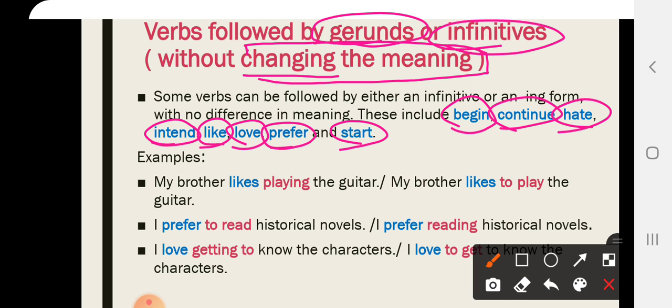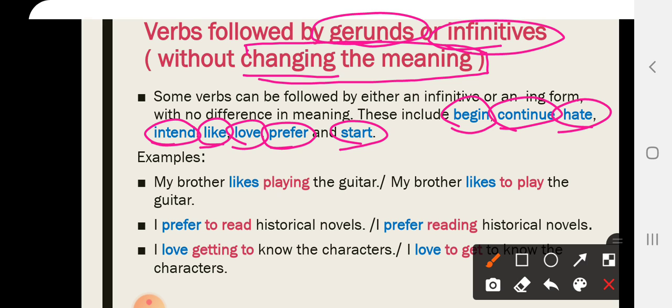If you said I began studying or I began to study, both are correct. If you said you have to continue teaching or you have to continue to teach, both are correct. I hate eating fish or I hate to eat fish.